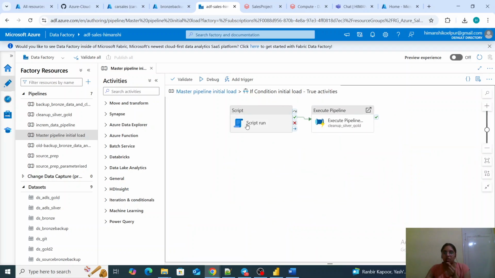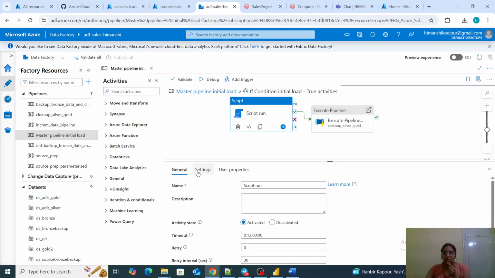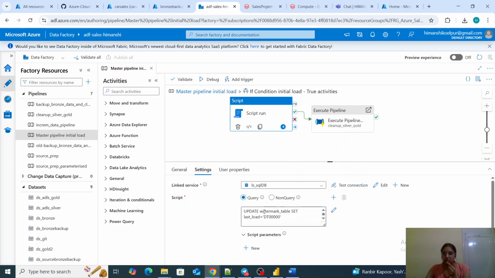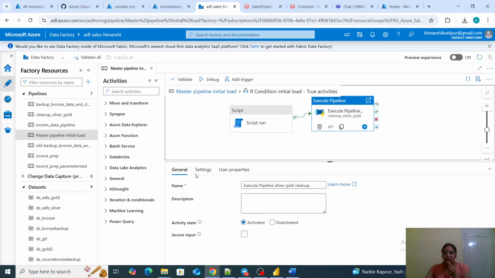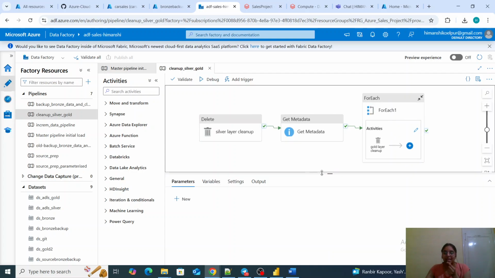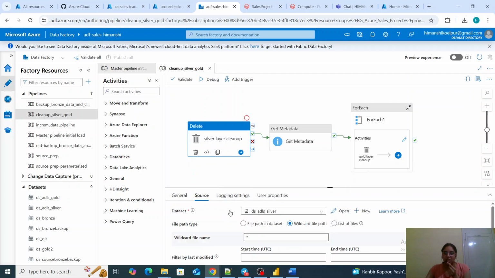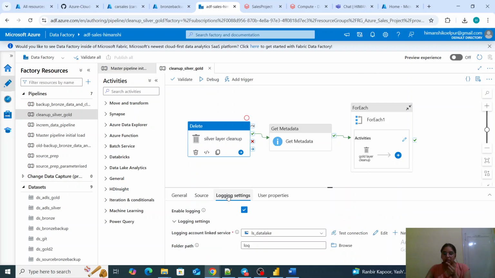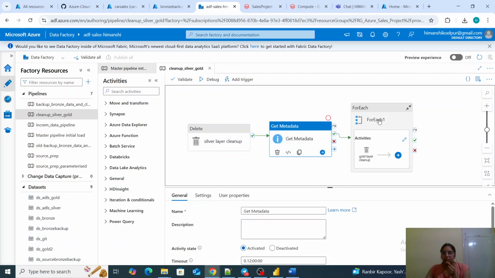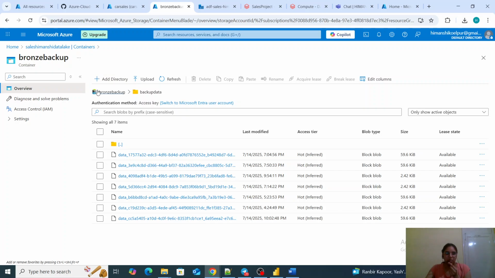For the historical load, what I have done is update the watermark value to 0000. For the first-time load, there is no data loaded, so the watermark value will be 00. And then there is an execute pipeline which will execute and clear. Basically this amounts to clearing all the data in my silver layer and gold layer, because everything should be cleaned before we start. So it deletes all the data in my silver layer, and in the gold layer we will have folders. I think I have it right now.